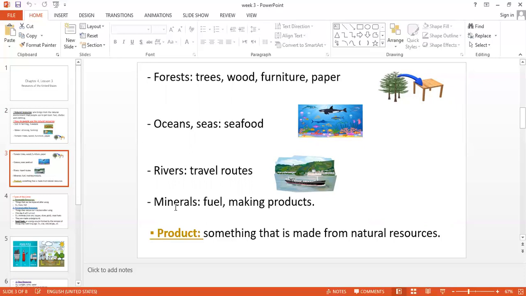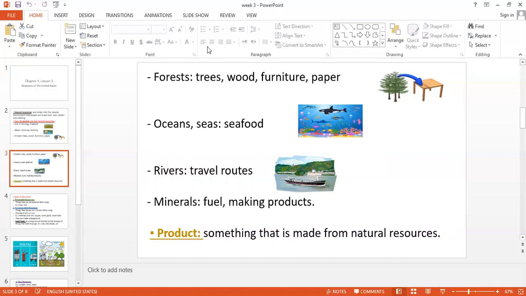We can use them to make many products, like machines, cars, and planes out of iron ore. We can use gold and silver to make accessories, necklaces, and rings. All of that is made out of minerals.